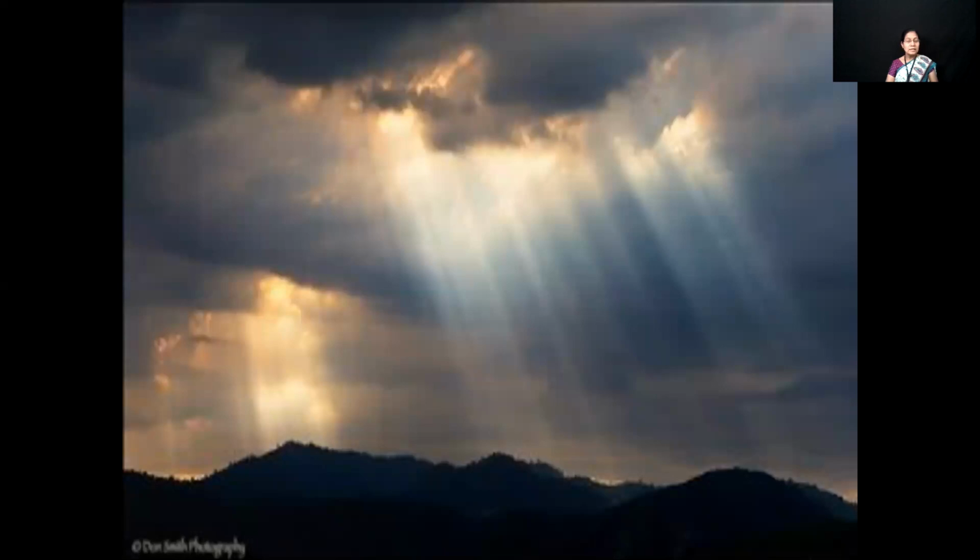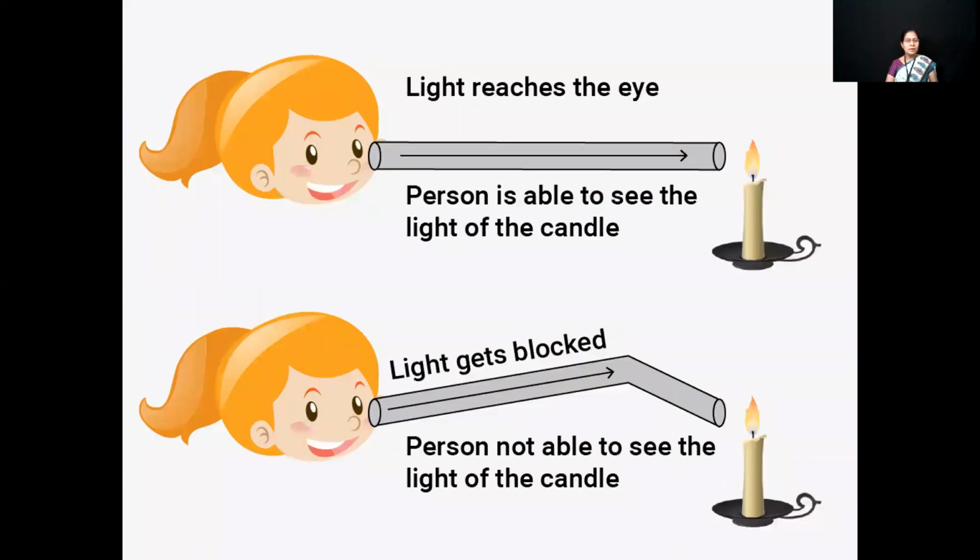Path of the light seems to be straight. Light always travels in straight lines. This property of light is known as rectilinear propagation of light. Let us verify. A person is able to see the light of the candle from the other end of the tube as long as the tube is straight.